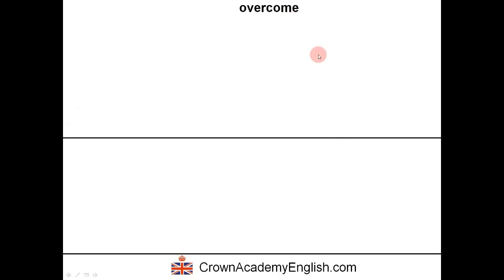Overcome. Now this is not a phrasal verb. This is a verb, and the word over is acting as a prefix. So a prefix means it comes at the beginning of a word. So we have the whole word here, overcome, and over is the prefix.